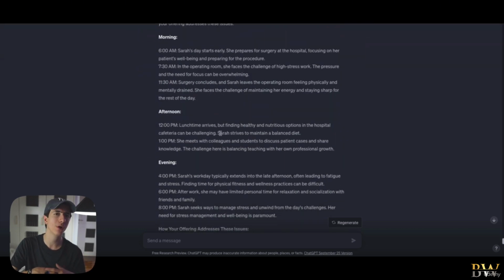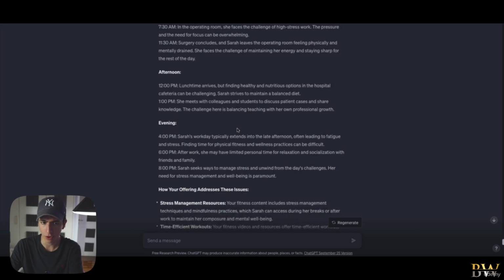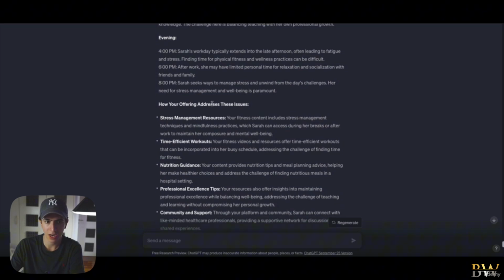So we got a general outline of the problems, of the issues of our target avatar, but they're not listed as bullet points, and we really want to list those problems as bullet points if we're going to be providing solutions to those problems and suggesting those solutions as information with our content. So this won't do it for now. It's great if we want to outline our target avatar and have it on a Word document to review afterwards, but it's not going to work for this lesson right here.